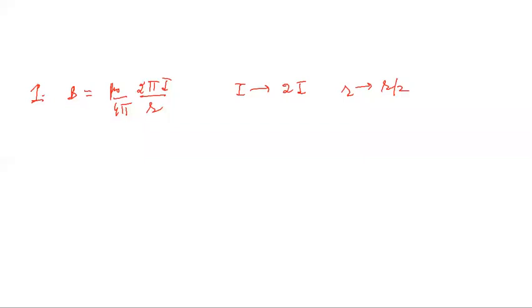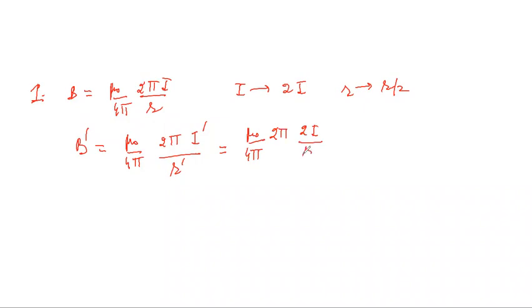Okay. So students, we were discussing the magnetic field of the circular coil. What we know is that current has been doubled and the radius has been halved. The question is to find out the change in magnetic field. So I consider the new value of magnetic field, mu naught upon 4 pi 2 pi. Instead of I, now I have I dash, and instead of R, now I have R dash, because both of these things have changed. So I dash is double the value of I, and R dash is half the value of R. So what happened?